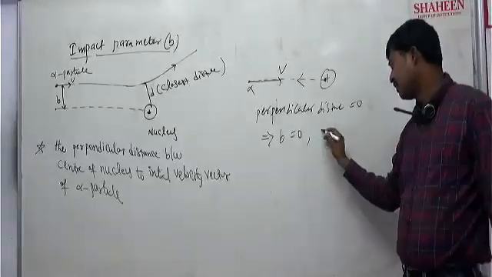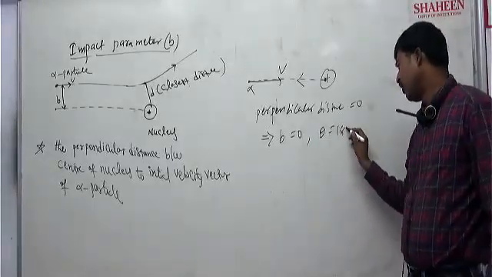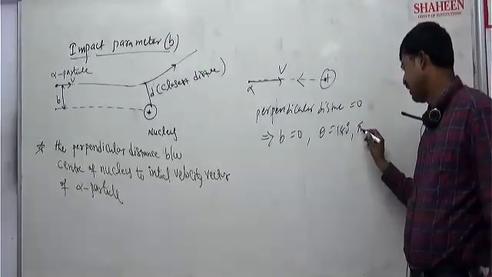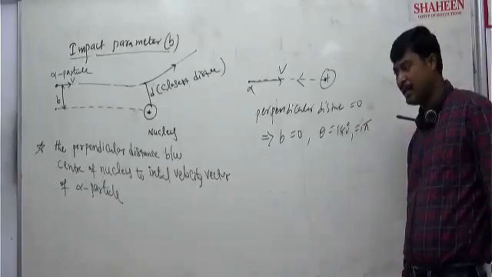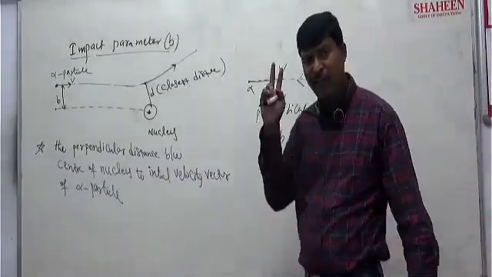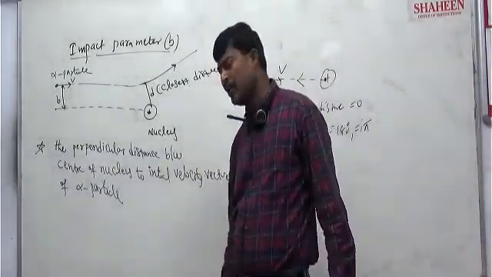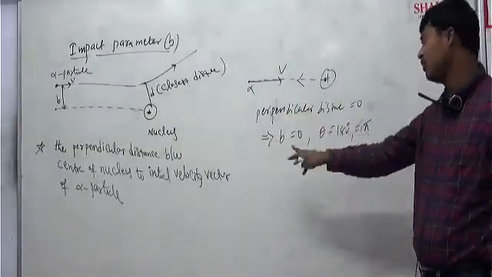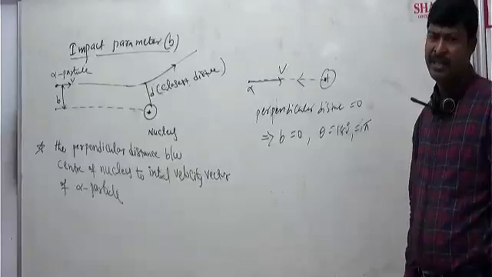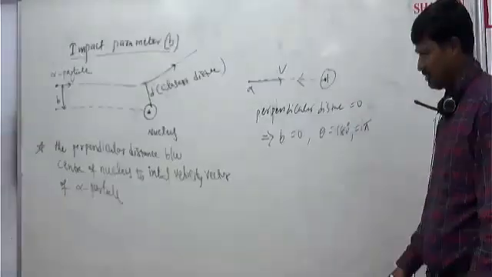So theta will be 180 degrees or pi radians. That means if the scattering angle is 180 degrees, the impact parameter is 0. Or in reverse, if the impact parameter is 0, the angle of scattering will be 180 degrees, or it bounces back.